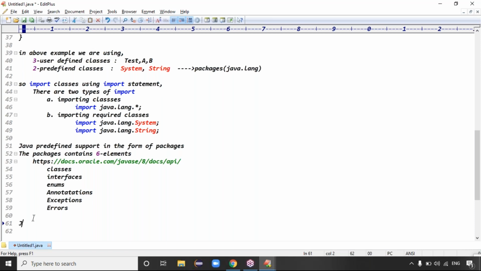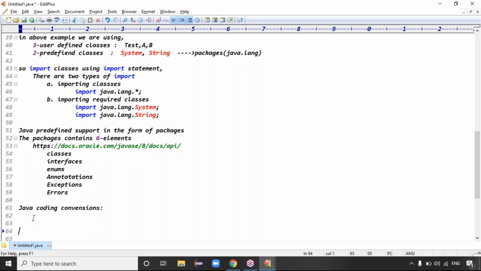That's what the Java coding conventions are, guys. See, the first convention is camel case. What do you mean by camel case?